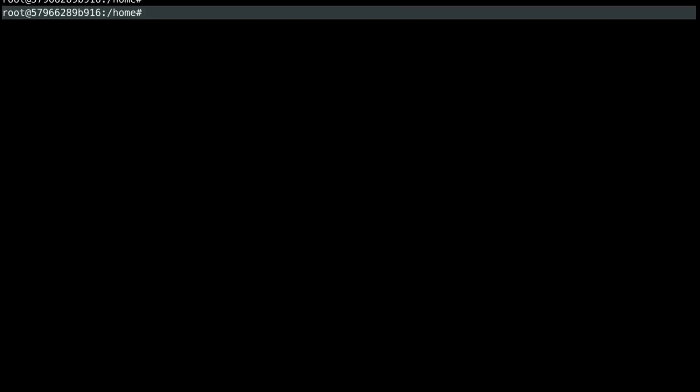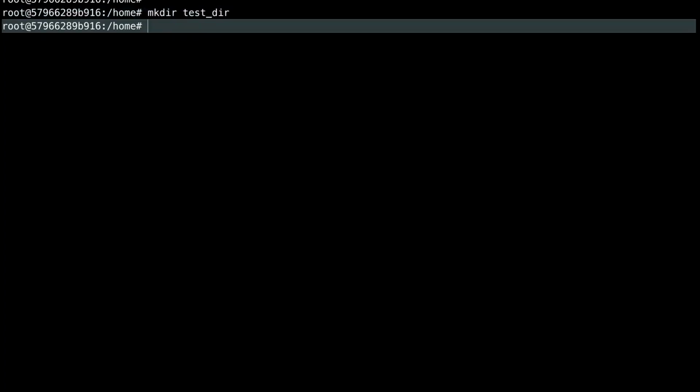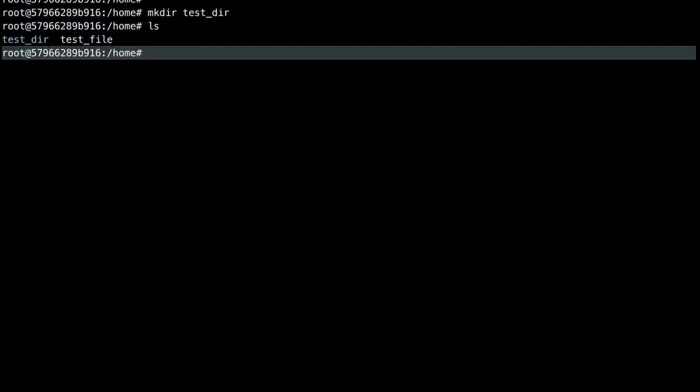Now let's say you want to create one directory, one folder. You can use the mkdir command, and let's say test dir. I want to create this directory called test underscore dir. If I press enter and do ls here, you see there is of course test underscore file, and I also have a new directory here.